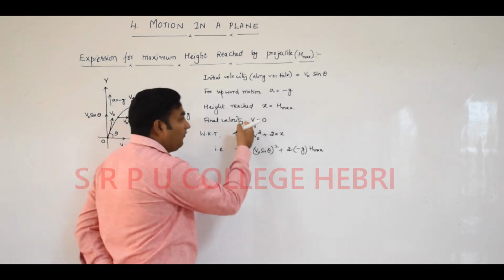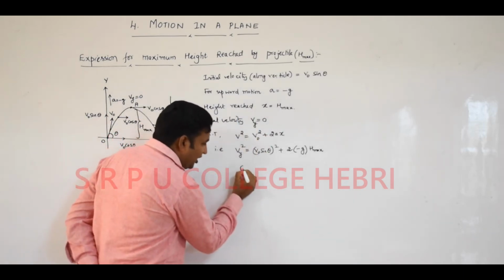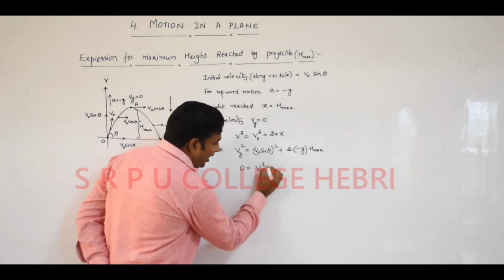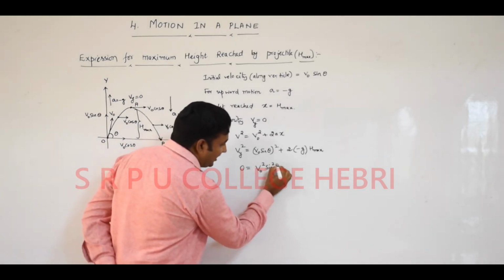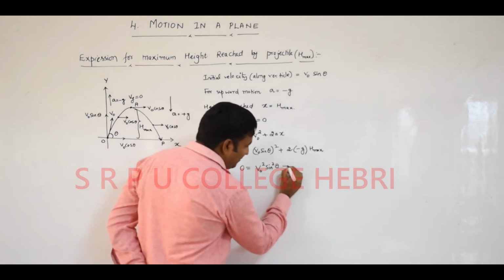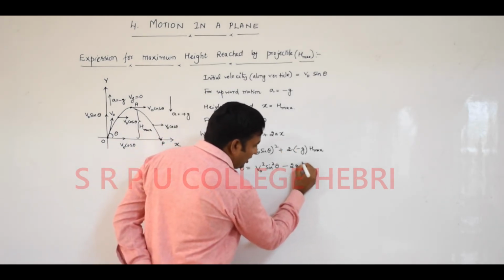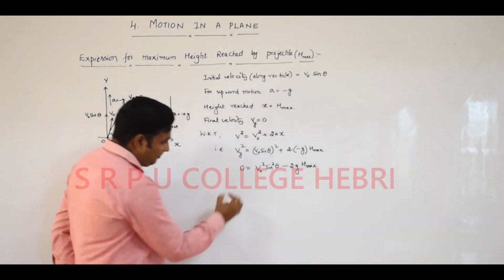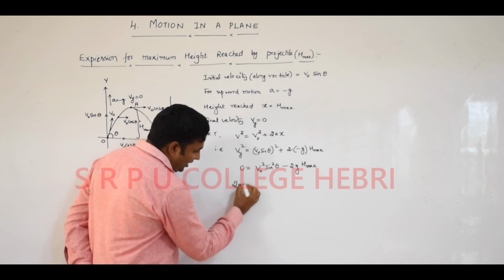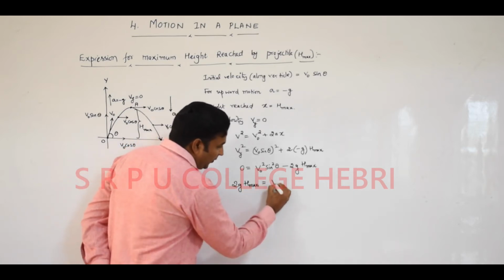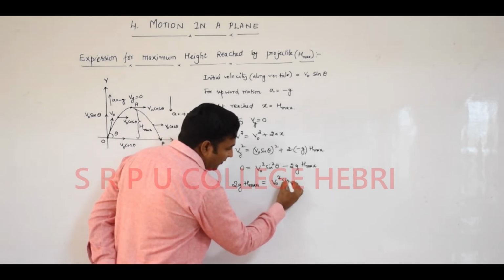Here value for Vy is equal to how much? 0 is equal to v naught square sin square theta. Here plus into minus, it becomes minus 2g into h maximum. That becomes 2g h maximum is equal to v naught square sin square theta.